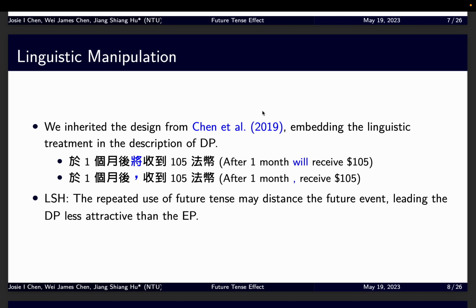And we predict that according to the linguistic savings hypothesis, the repeated use of future tense will distance the future event, leading the delayed payment to be less attractive than the early payment. So the subjects in the treatment group will choose less delayed payment than the control group.